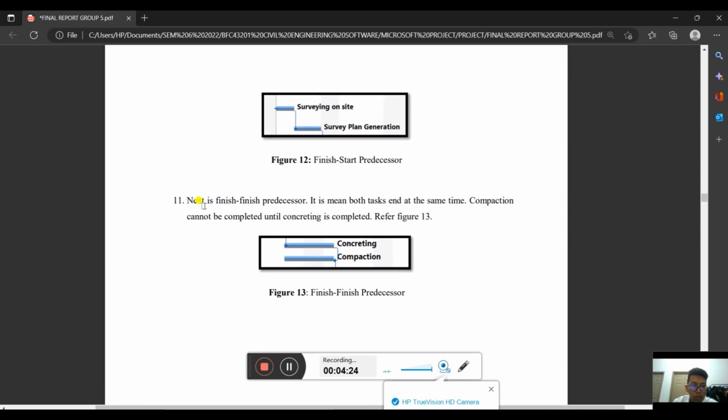And number 11, which is we need to set a finish predecessor. For example, for compaction work, we put a predecessor at concreting. It means that after the concreting work finishes, the compaction works will continue.